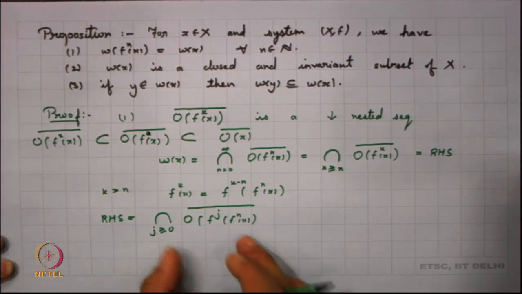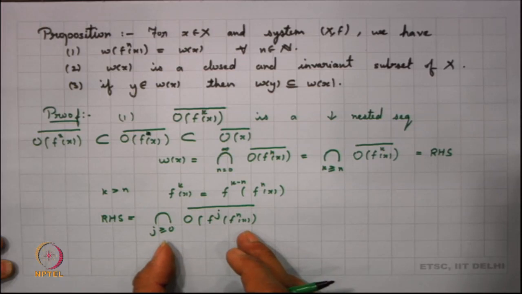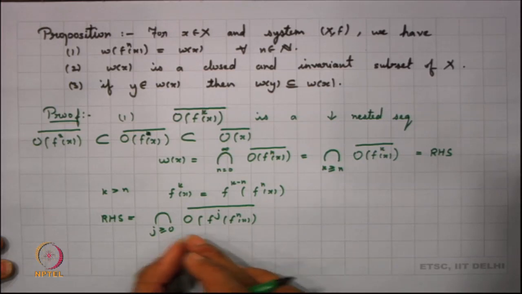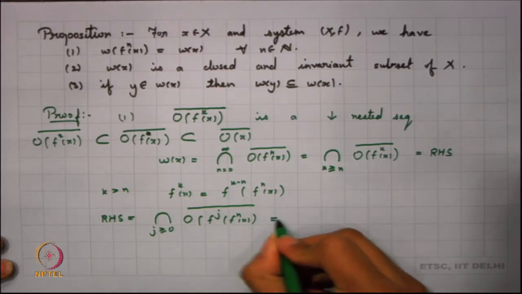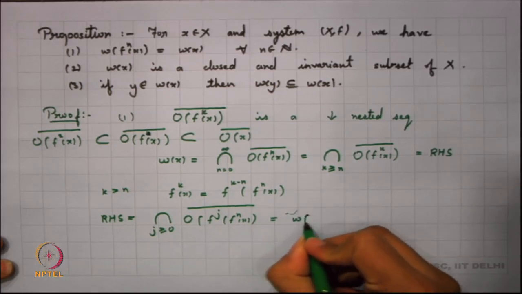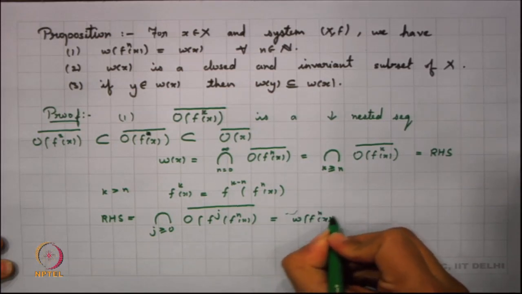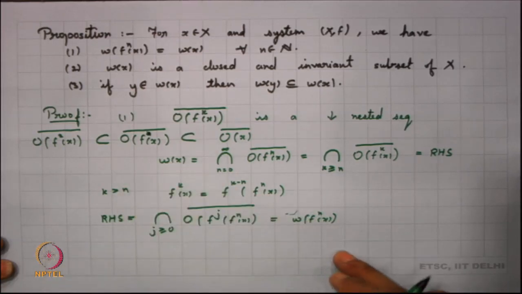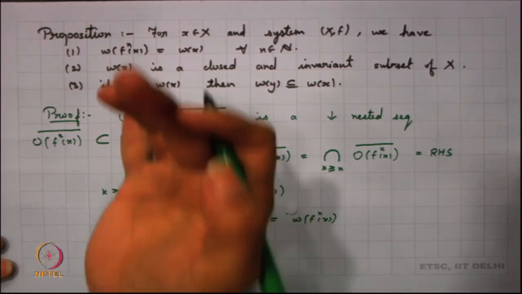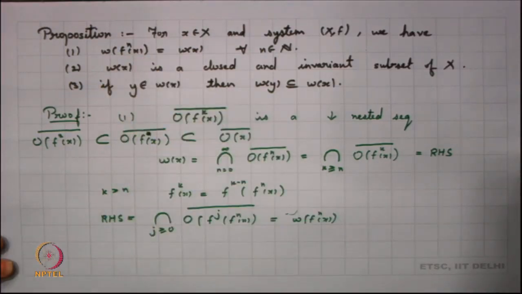And what is that equal to? Now, think of that, this is the same as the limit set of f^n x. So our limit set of x is the same as the limit set of f^n x, and hence that is what we started out to prove.